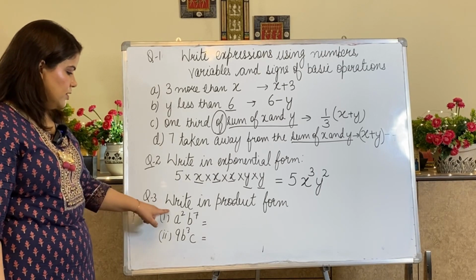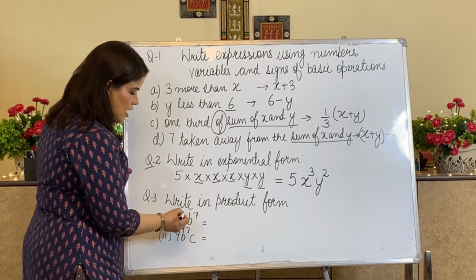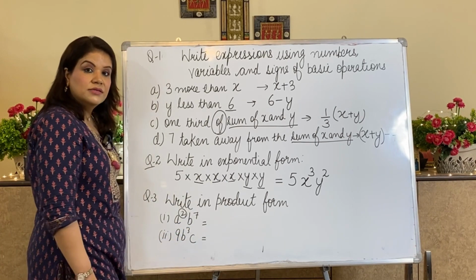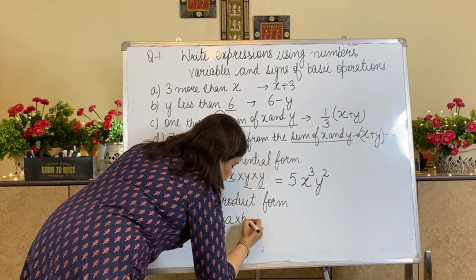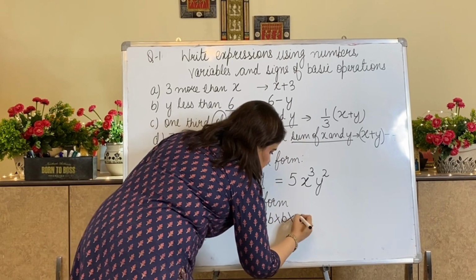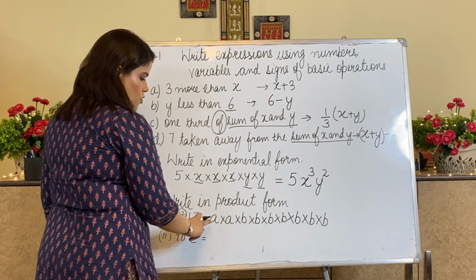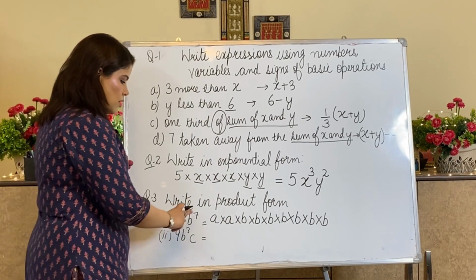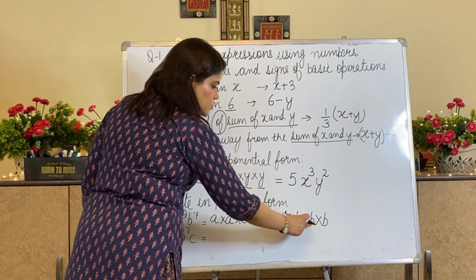If I have been given this in exponential form and I have to write it in product form, how will I write it? Since A is multiplied 2 times and B is multiplied 7 times, I will write A into A into B into B into B into B. So how many times do I have A? 1 and 2, because 2 was the power of A. Now 7 was the power of B, so how many times have I written it? 1, 2, 3, 4, 5, 6, 7.